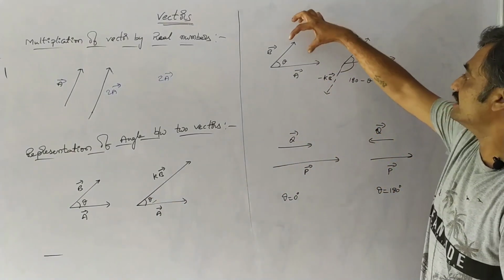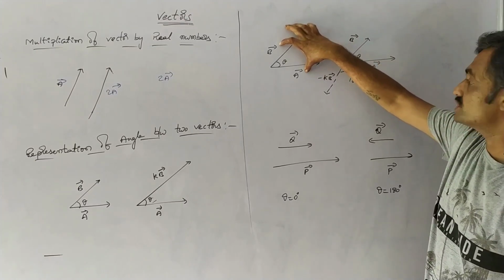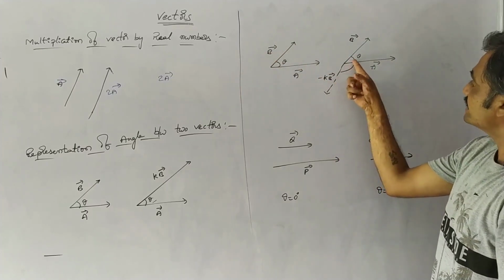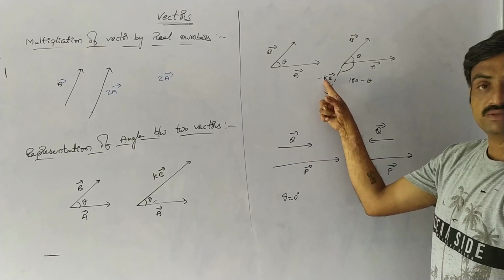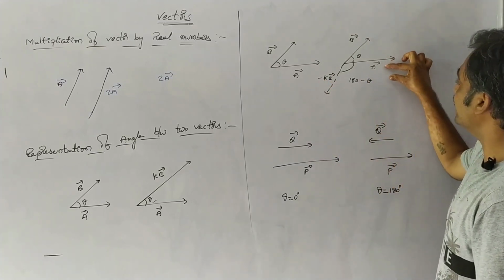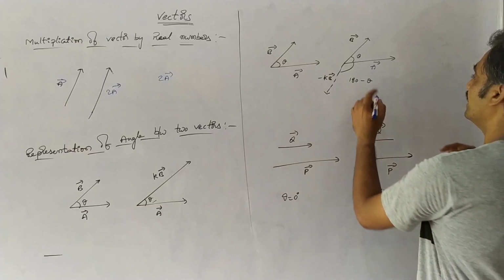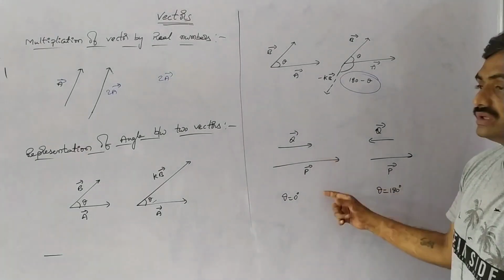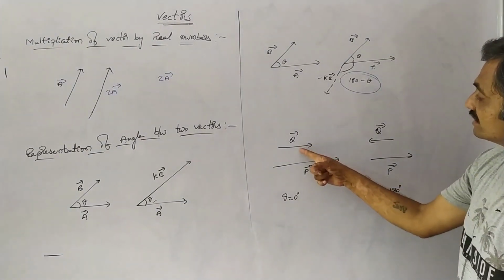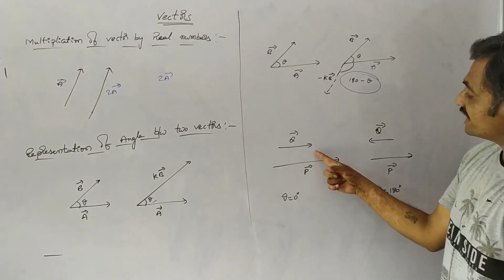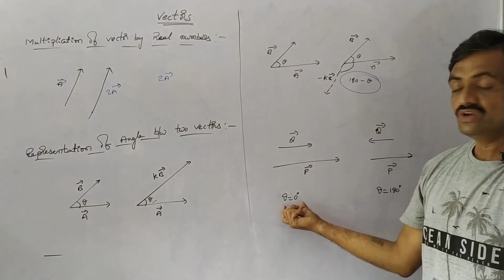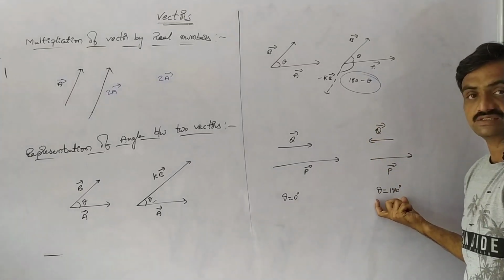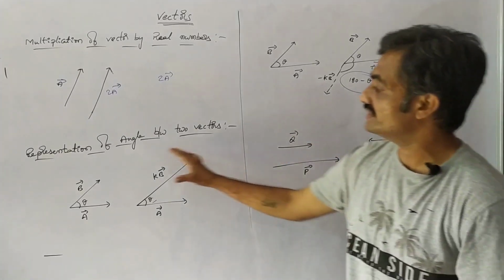Suppose the angle between A bar and B bar is theta, and now we multiply by a real number acting in the opposite direction, minus k. Then the angle between A bar and minus kB bar is 180 minus theta. Suppose we consider two collinear vectors moving along the same direction, then the angle between them is 0. If the two vectors are in opposite directions, then the angle between them is 180 degrees. In this way we can represent the angle between two vectors.